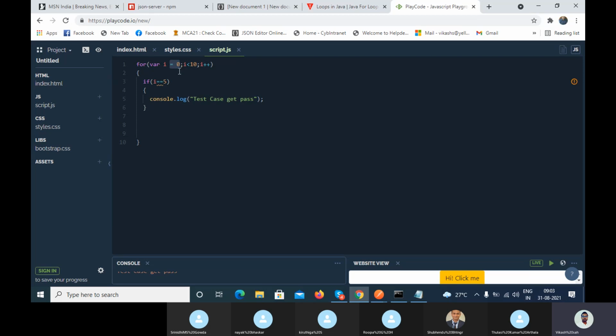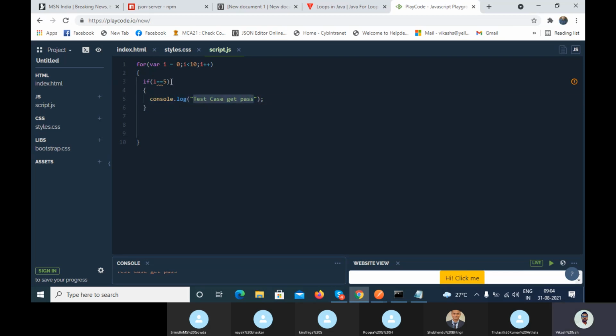It will come here, the i value is 1, then the condition 1 is less than 10, yes, then it will go inside and check the condition. And 2 is equal to 5? No. So it will not go inside the if condition. Then again increment the value, 2 plus 1, that is 3. Now the i value is 3. Similarly, it goes up to 5. When it comes to 5, then 5 is equal to 5, that means the condition gets matched. So that's why it goes inside and prints this message.